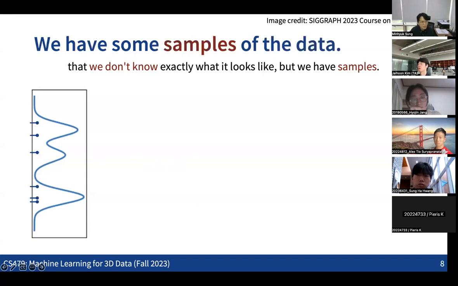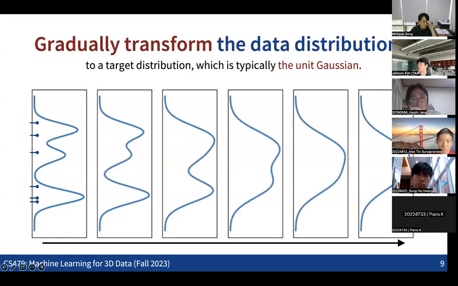The idea is that given these samples, we want to transform the given data distribution in a way that it becomes a much simpler distribution, like the unit Gaussian distribution.